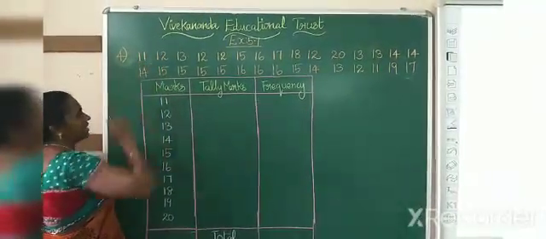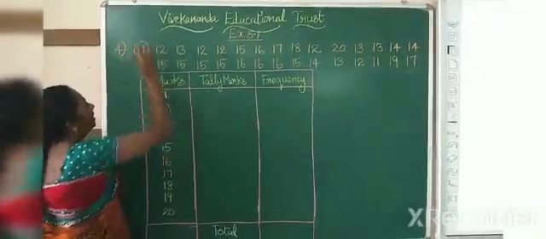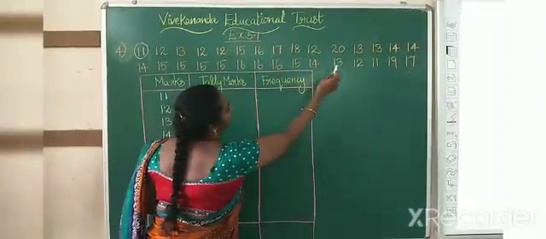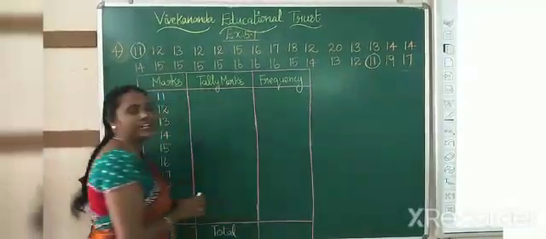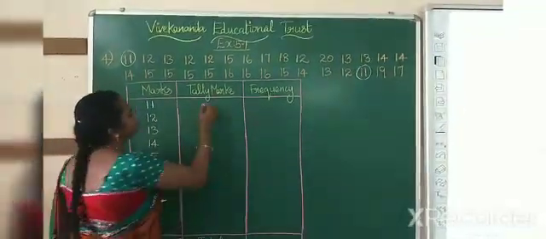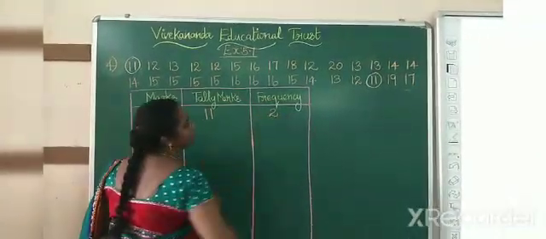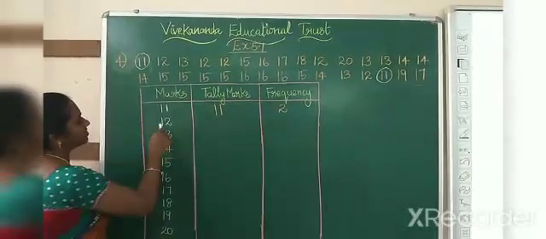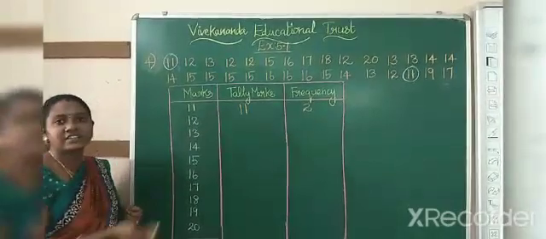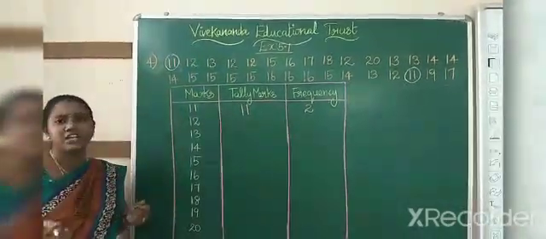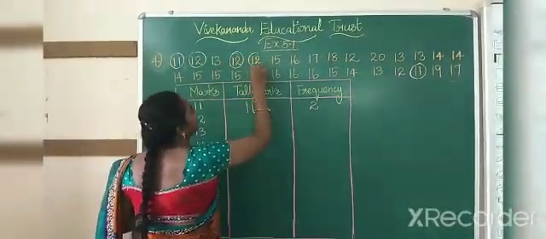Starting with 11, count how many 11s are there. 1. Then where is it? Here we have 11. So 2 11s are there. How will you do this? 2 tally marks. So you should write it as 2. Next 12. After completing, you can draw a circle like this or put a tick mark so that you will not be confused. 1, 2, 3,